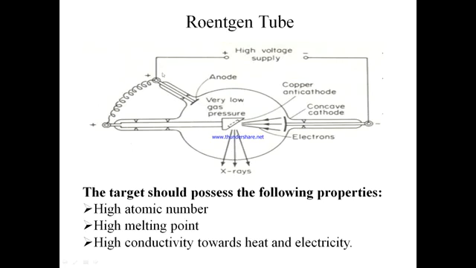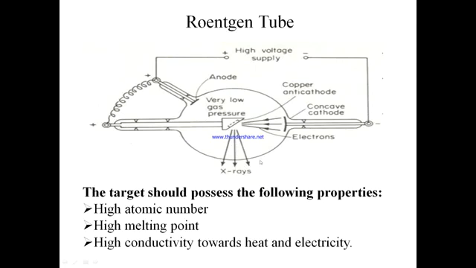The anode is an aluminum rod connected externally to the anticathode or the target. When a very high potential difference of about 10^5 volts is applied between the cathode and the anode, the X-rays are produced which come out through the glass walls of the bulb.